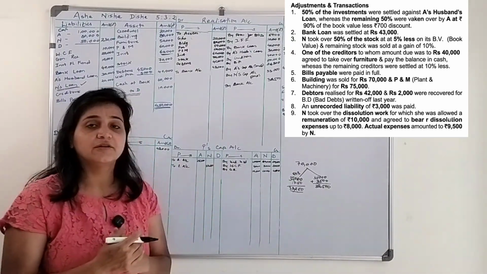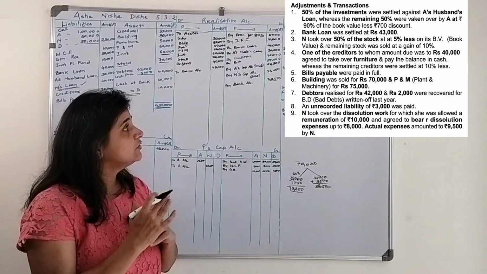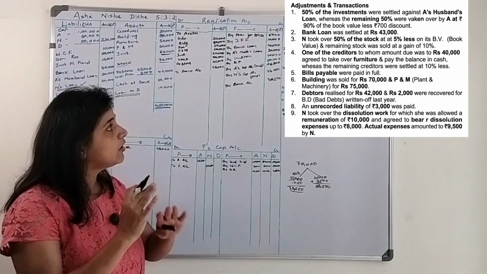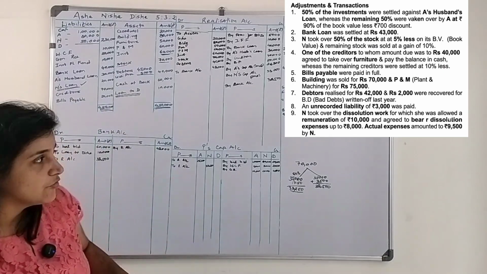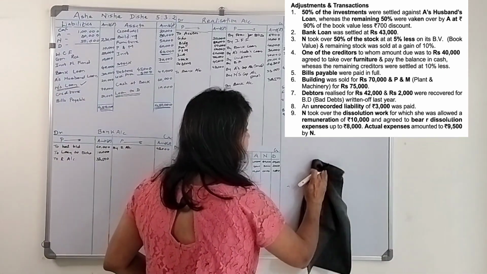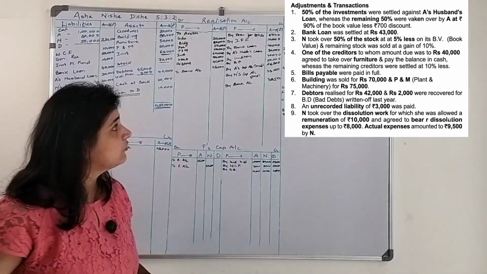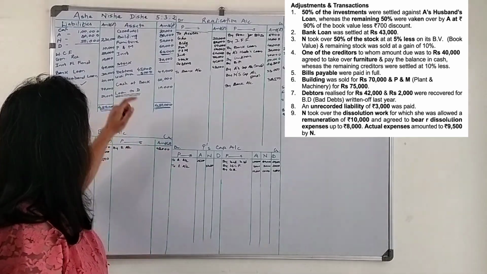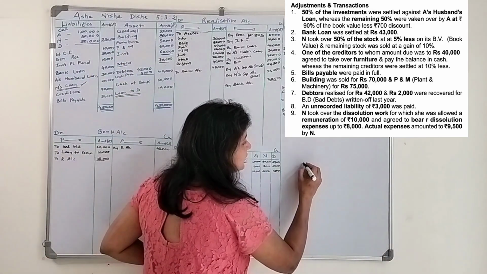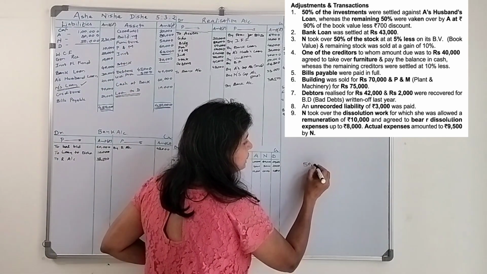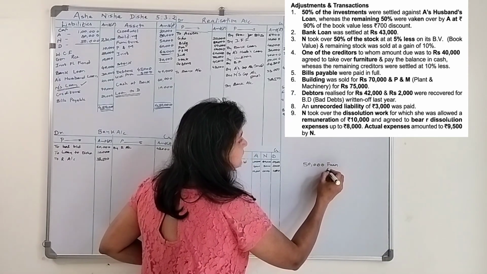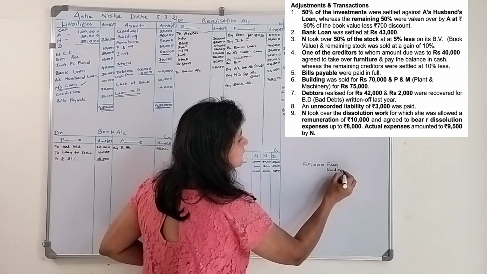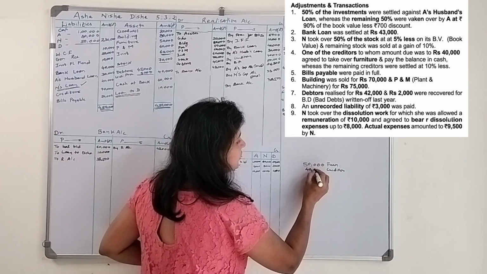The fourth transaction is what? One of the creditors to whom the amount due was rupees 40,000 agreed to take over furniture. How much is the value of furniture? 50,000. This is the value of furniture, right? And the amount due to the creditor who took away this furniture is 40,000.